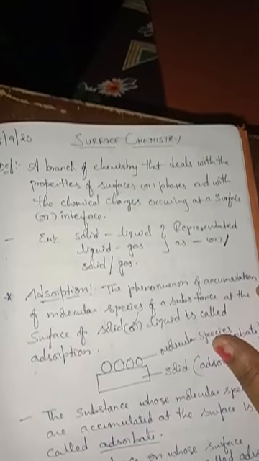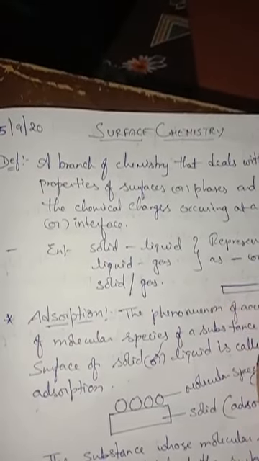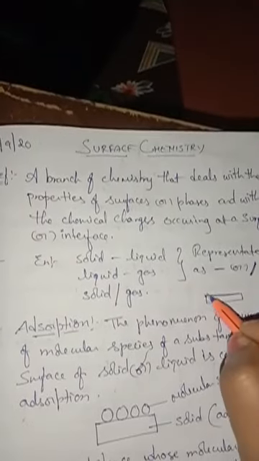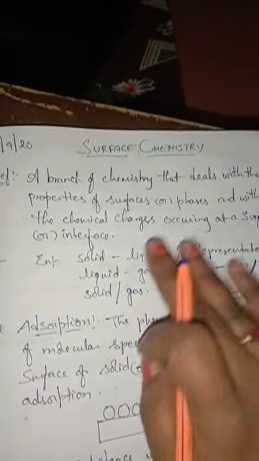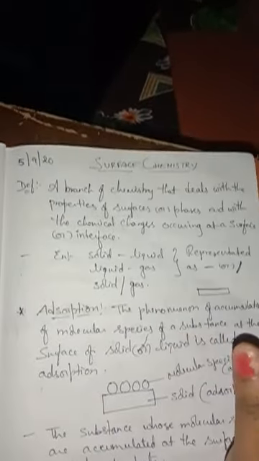A branch of chemistry that deals with the properties of surface or phases and with the chemical changes occurring at the surface or interface. That means surface means at the top, only on the top. Okay, so if you take any material, so here I am using this pen and I am writing on this paper. So only to the front part I can write. But inside, the molecules cannot go inside the paper. So whatever the ink is there, the molecules cannot go inside the paper. So that is called surface chemistry.